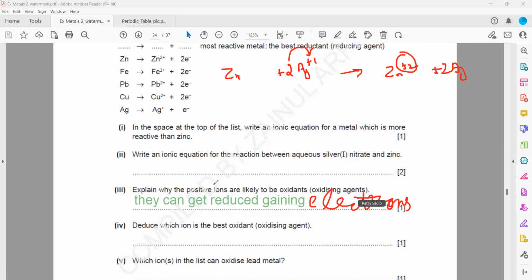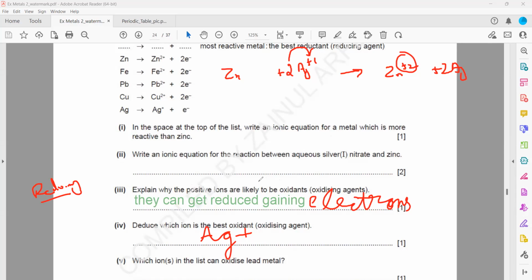The second one: why are the positive ions likely to be oxidant, or oxidizing agent? Oxidizing agents, they reduce. And what is the meaning of reduction? Reduction means they gain electron. The oxidizing agent itself is reduced, and reduction is a gain of electron, not loss. You have to mention that they do not lose electron, they gain electron.